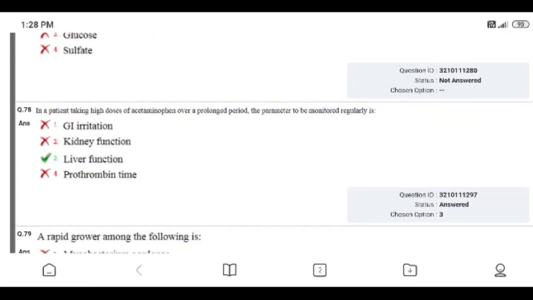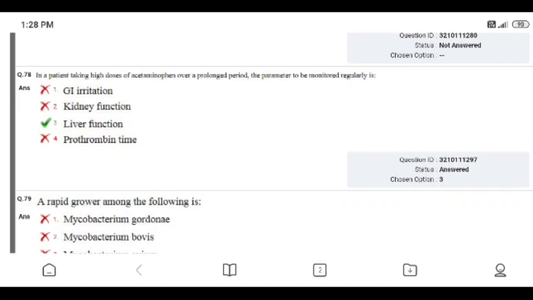Question number 78. In a patient taking high doses of acetaminophen over a prolonged period, the parameter to be monitored regularly is: GI irritation, kidney function, liver function, prothrombin time. Right answer is 3, liver function. I chose option 3, the right answer.